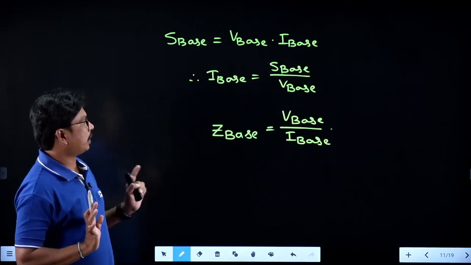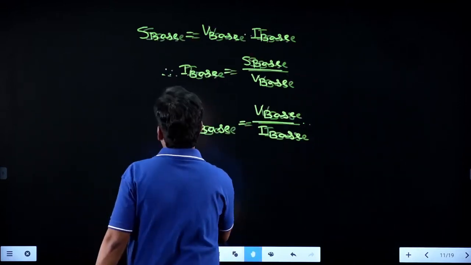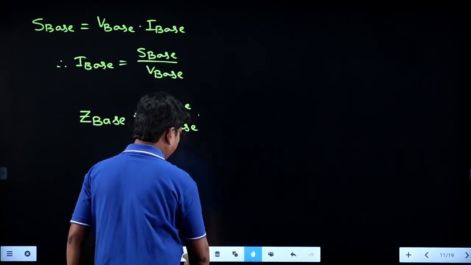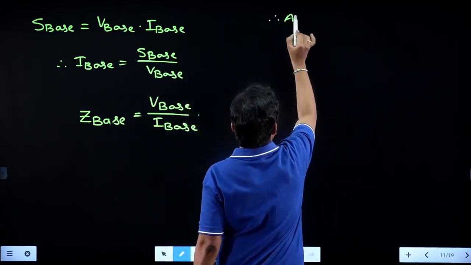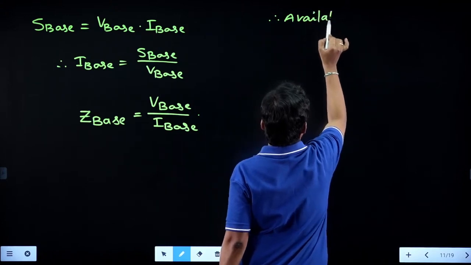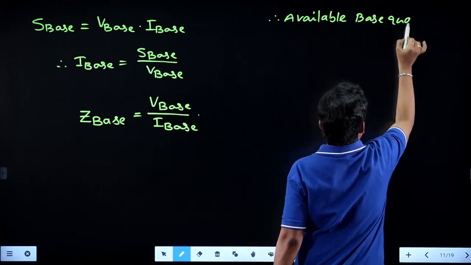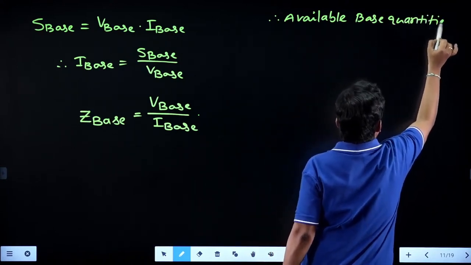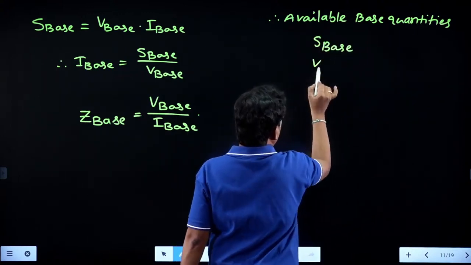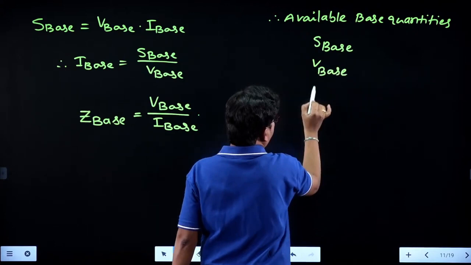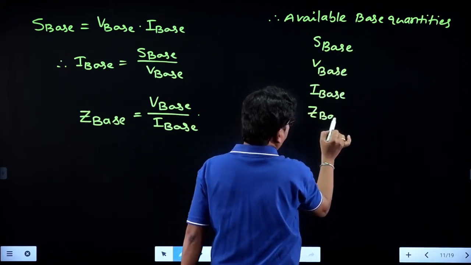Is it clear, everybody? So finally, how many base quantities are we having? The available base quantities are S base, V base, I base, Z base, right?